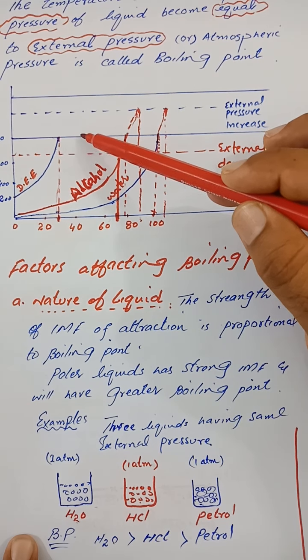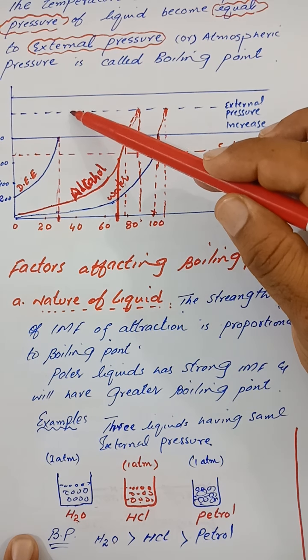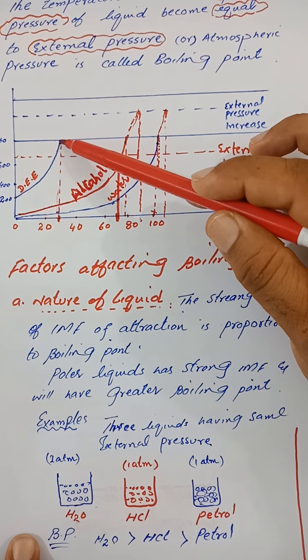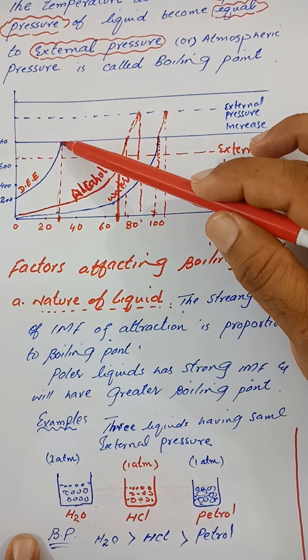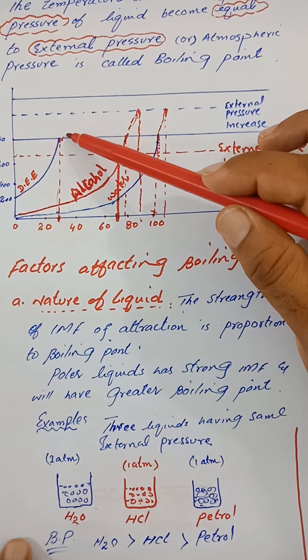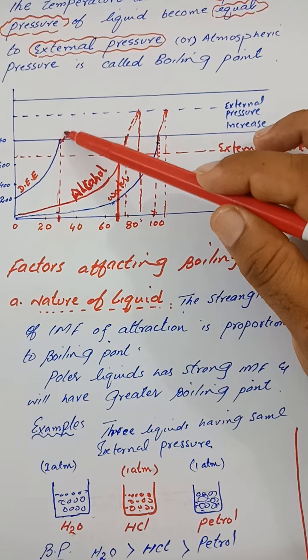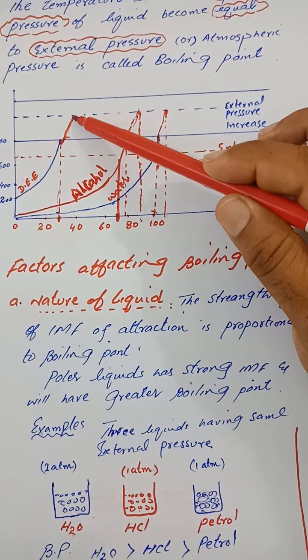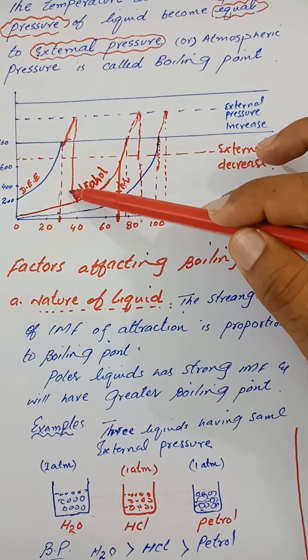The external pressure initially was 760, now it is increased up to here. Then by increasing the external pressure we need more vapors, and for more vapors we have to heat the liquid furthermore, and for increasing the heat we have to increase the temperature. That is why now the liquid will boil at a comparatively high temperature.